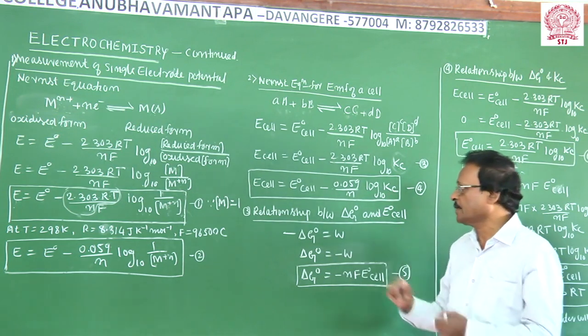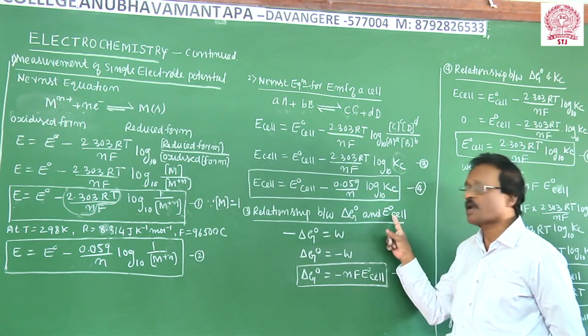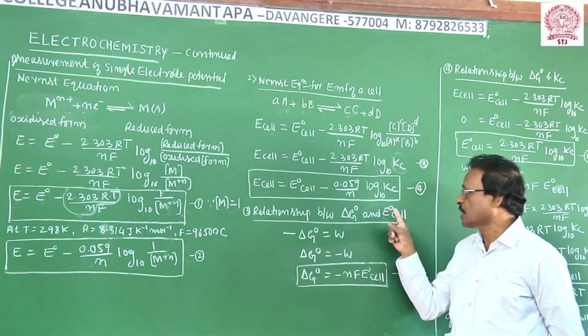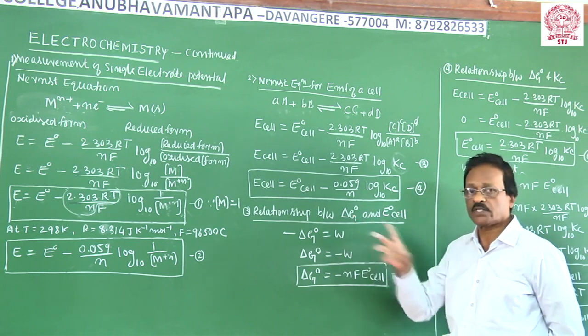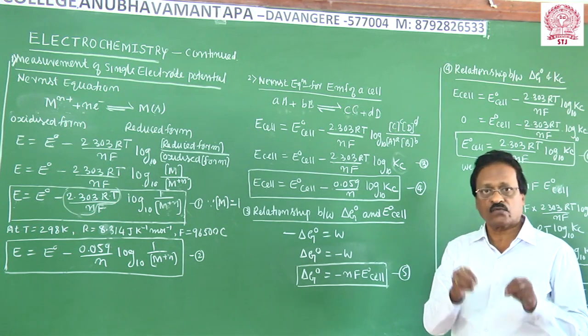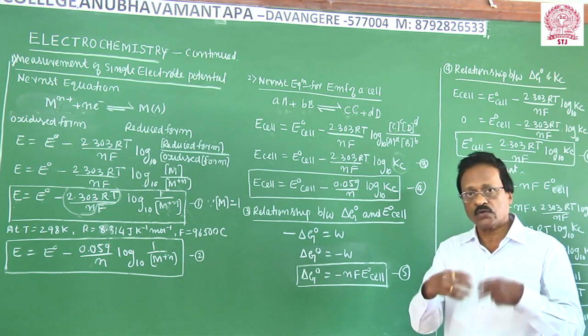One more concept: take the relationship between standard free energy and the standard EMF of the cell, delta G naught. You know what free energy is? Free energy is the capacity of the system to perform work. It is a measure of the available energy which can be converted to useful work.